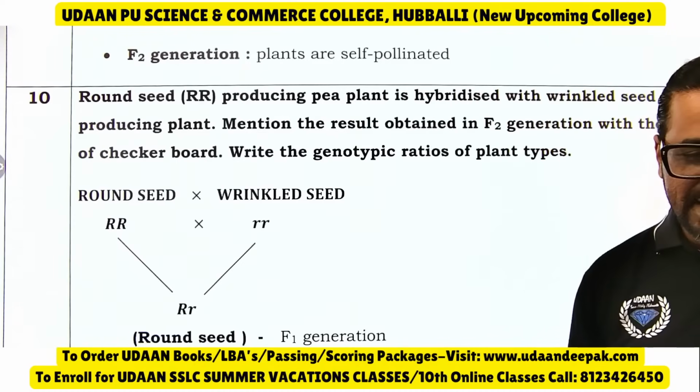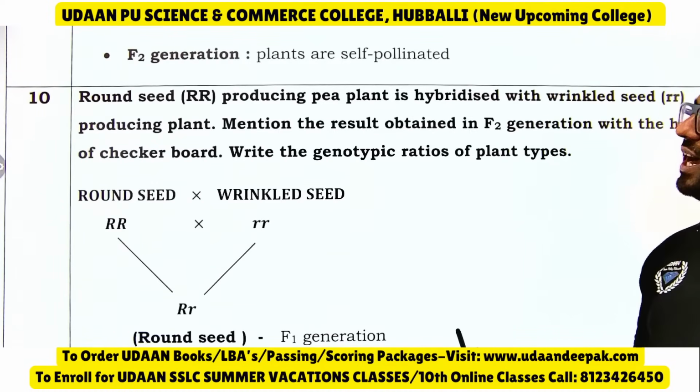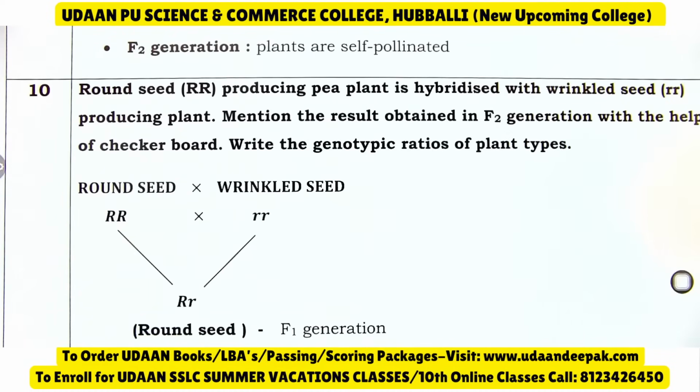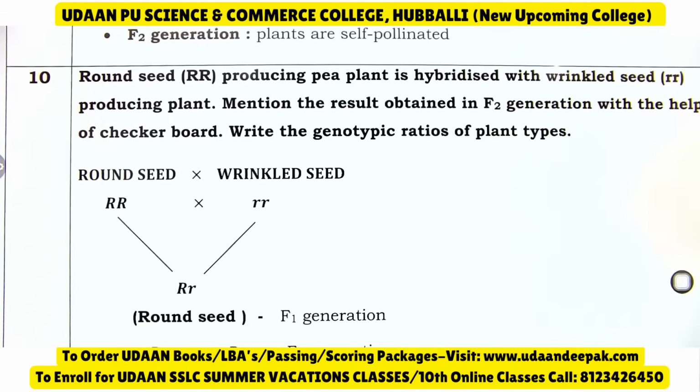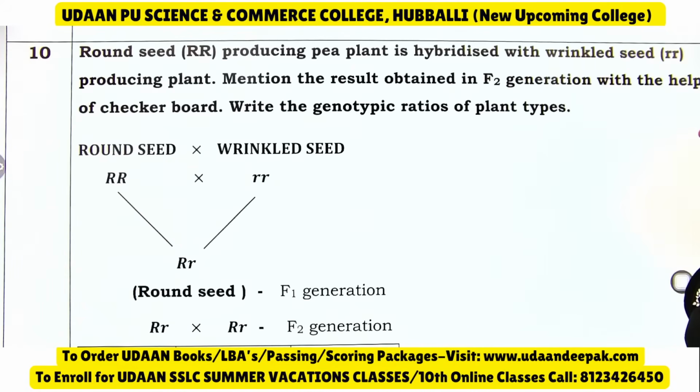ವಾಟ್ ಇಸ್ ದಾಟ್? Yes, see, round seed RR producing pea plant is hybridized with the wrinkle seed rr producing plant. Mention the result obtained in F2 generation with the help of checkerboard. Write the genotypic ratios of the plant.